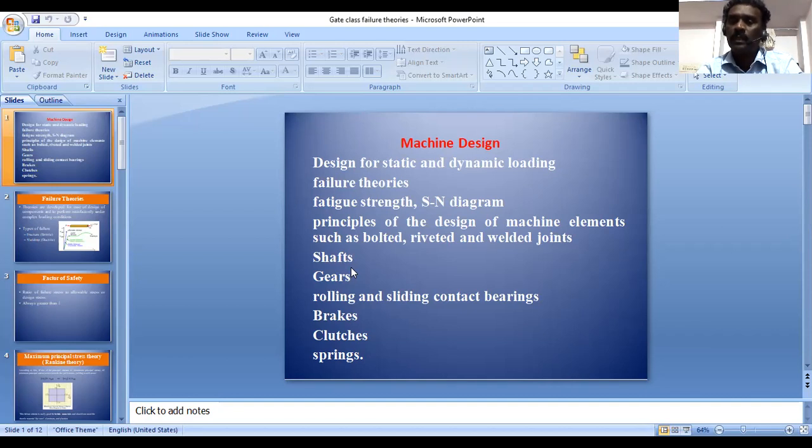Similarly, in manufacturing, we have subjects like manufacturing technology, non-conventional machining processes, material science, metrology and measurements, and some theory related to CNC. So these are all the subjects. Suppose you want to score more marks in the GATE examination, then you have to be an expert in all the subjects.